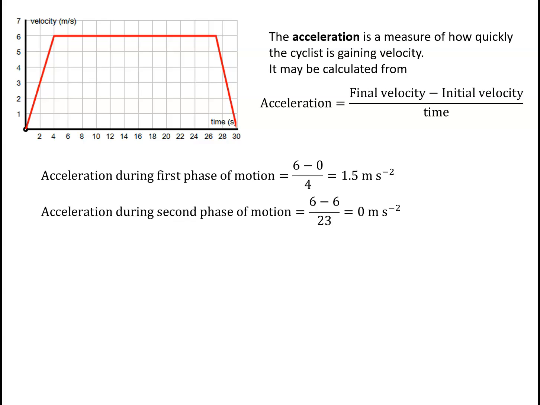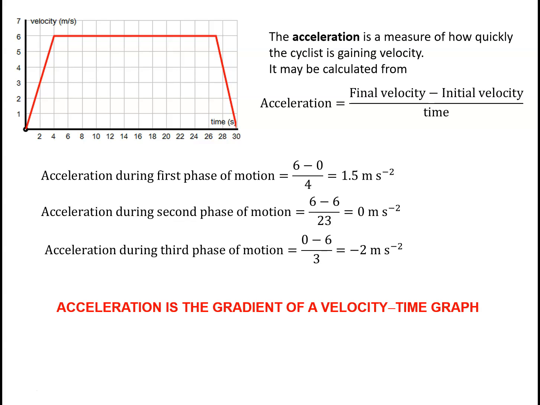So the acceleration is 6 take away 6 divided by 23, so that gives me 0 meters per second squared. In the third phase of the motion, the acceleration is 0, which is the final velocity, take away the initial velocity, which is 6, divided by the time interval, which is 3, so that gives me -2 meters per second squared. So acceleration is the gradient of a velocity time graph.